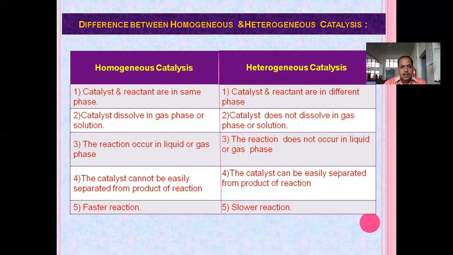Catalyst and reactant are in the same phase in homogeneous catalysis, while catalyst and reactant are in different phases in heterogeneous catalysis. The catalyst dissolves in the gas phase or solution in the case of homogeneous, while the catalyst does not dissolve in the gas phase or solution in heterogeneous. Homogeneous catalysis gives a faster reaction, while heterogeneous is slower. After completion of the reaction, the catalyst cannot be easily separated from the product in homogeneous catalysis. If we consider the heterogeneous catalyst, the catalyst can be easily separated.